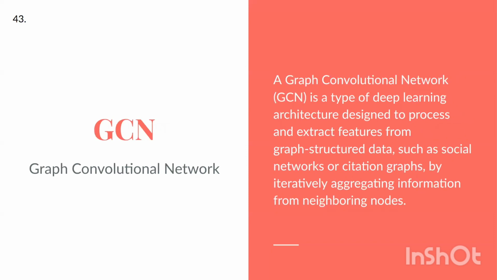GCN, Graph Convolutional Network. GCN is a type of deep learning architecture designed to process and extract features from graph-structured data, such as social networks or citation graphs, by iteratively aggregating information from neighboring nodes.